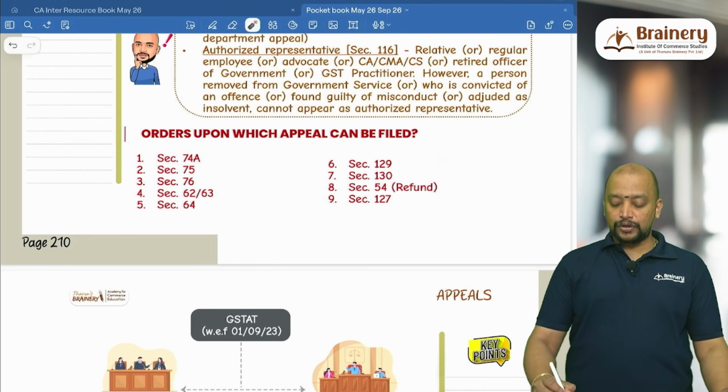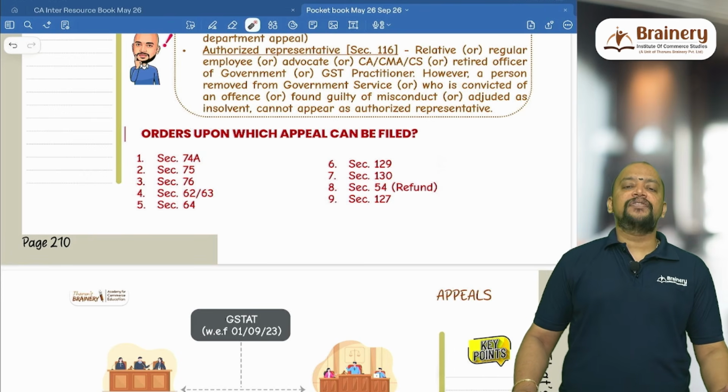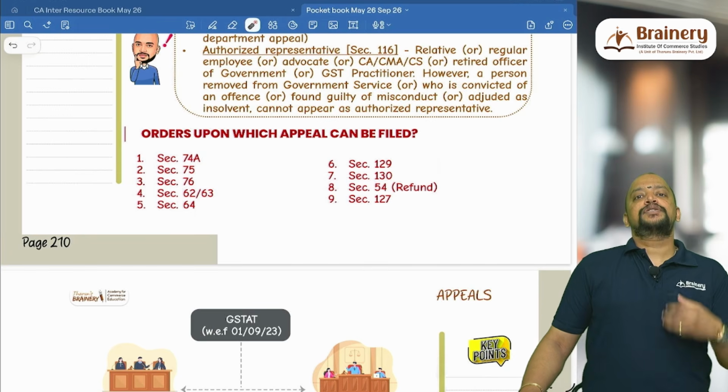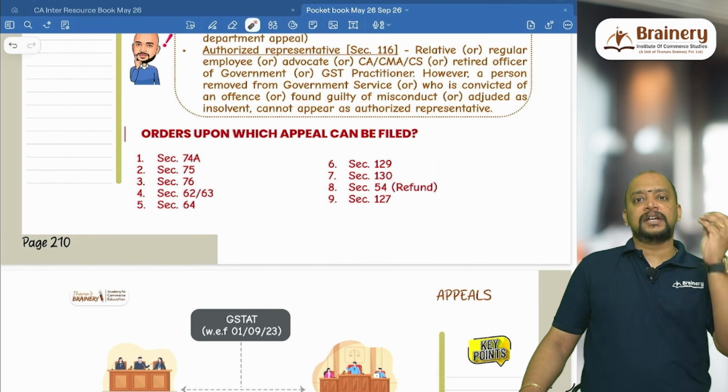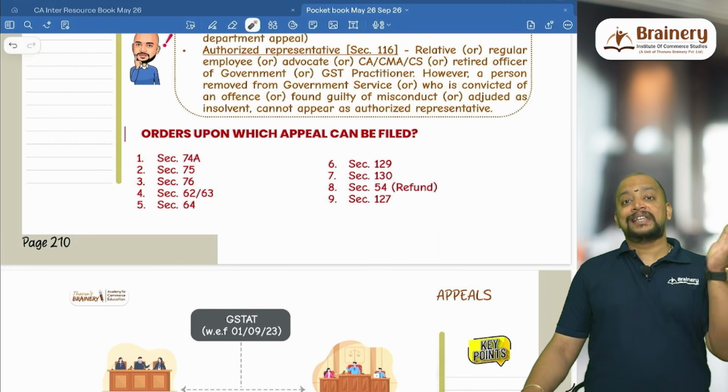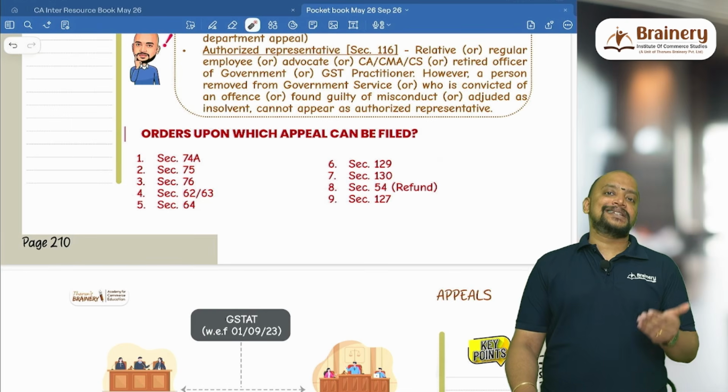Then section 54 talks about the refund order. So refund order is on account of multiple situations where we can go for refund. Whenever we are making an application for refund, the refund order will be passed within 60 days from the date of application for refund, and thereafter we can go for appeal against that refund order.